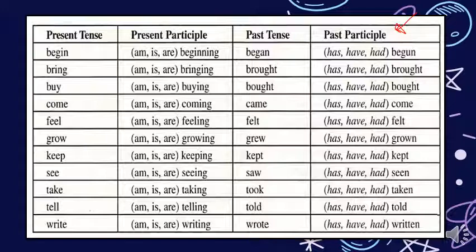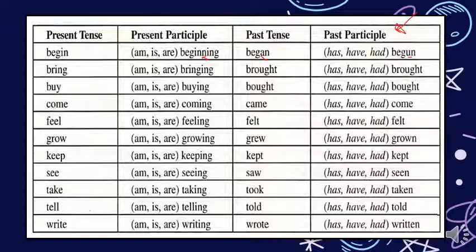Look here, the U, and here the A in began in the past, and here you have to notice that the N is doubled before adding -ing. Bring, bringing, is, are, bringing, and brought, and has, have, had, brought. Buy, is, are, buying, past tense bought, and has, have, had, bought.